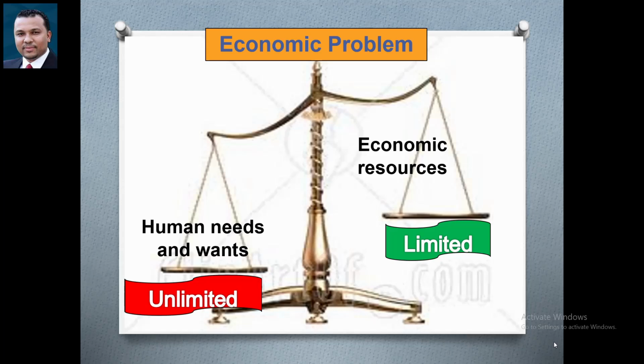Why unlimited? Because we classified human needs and wants into public and private, and they change over time. So all in all, we talk about different categories of human needs. Why is there an economic problem? Economic problem because human needs and wants are greater than economic resources. And there is a fact, all countries in the world face economic scarcity, but on a different scale.